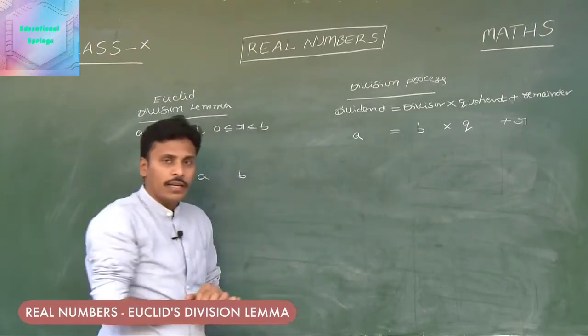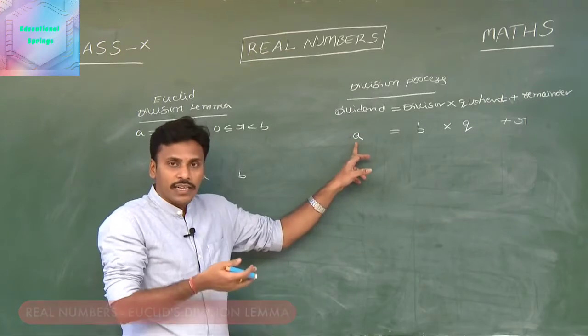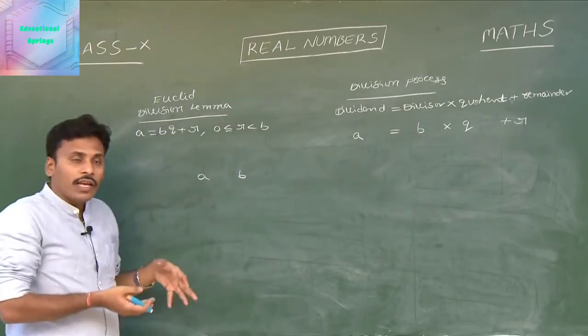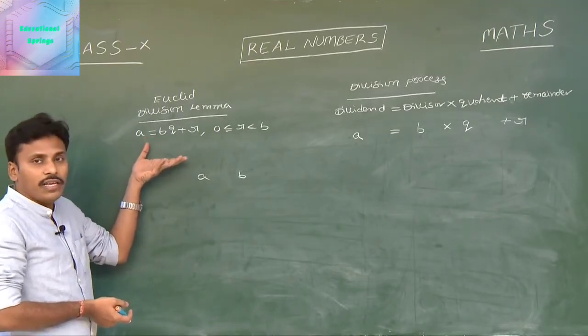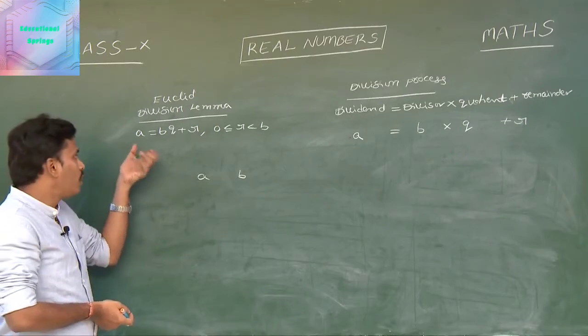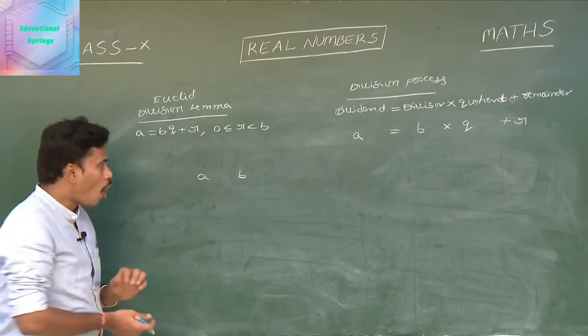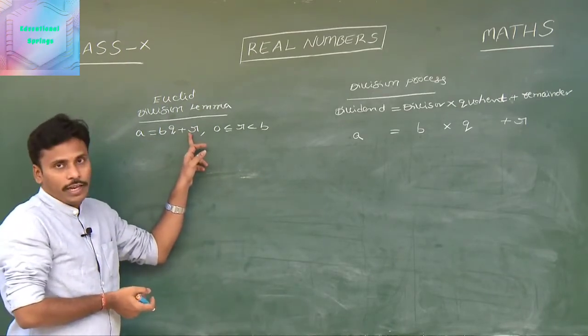And we know that in a division process, usually we consider this a as a greater number when compared with this b, and the same thing happens in Euclid's division lemma again. When you look at a is equal to bq plus r, always the value of a is greater than b.